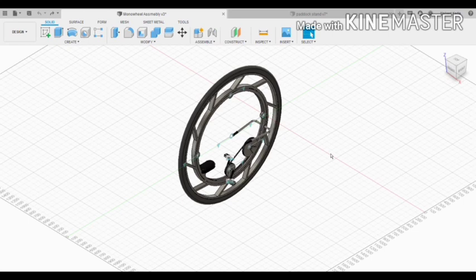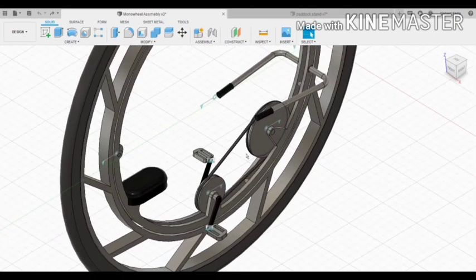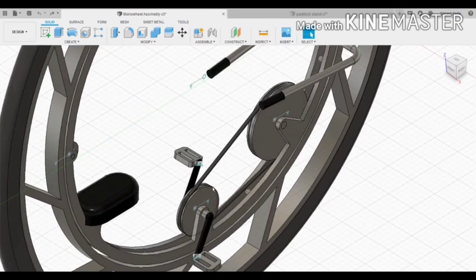This is the basic design of our final year project, Design and Fabrication of Monowheel. As you can see, this is a locomotive which runs only on one wheel. It works on the battery to move between two places, so it is highly eco-friendly. Now I will show you the detailed view of our design.